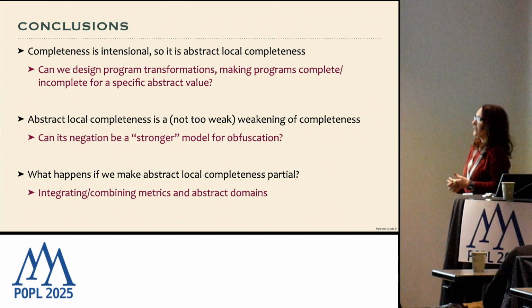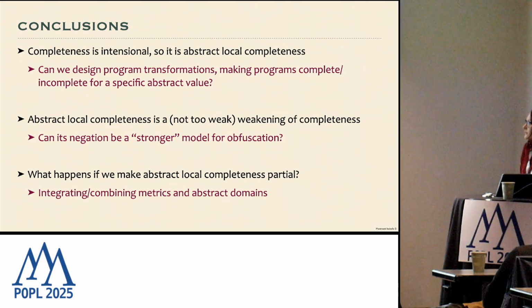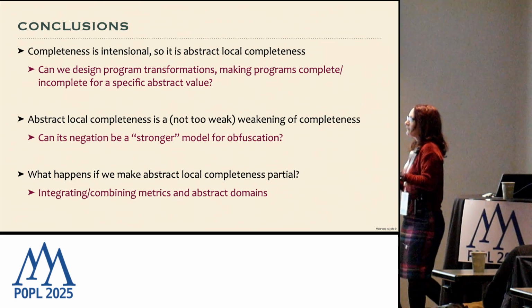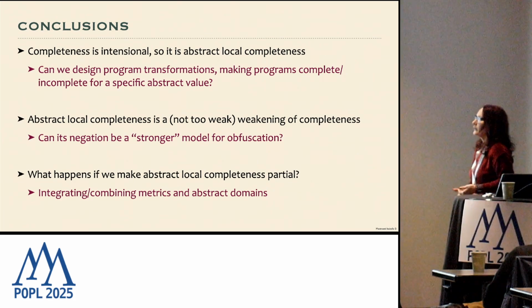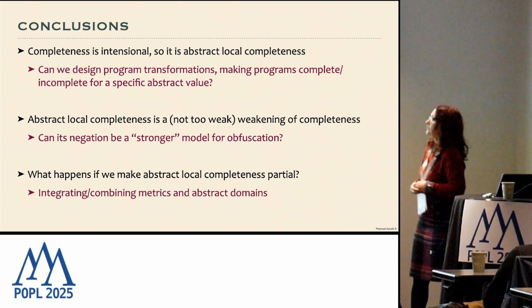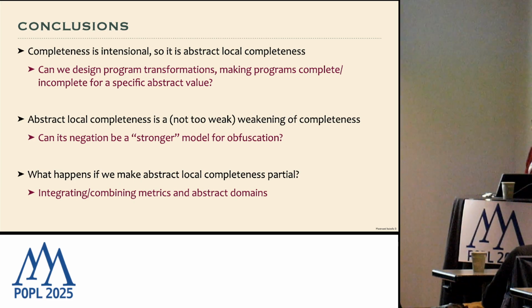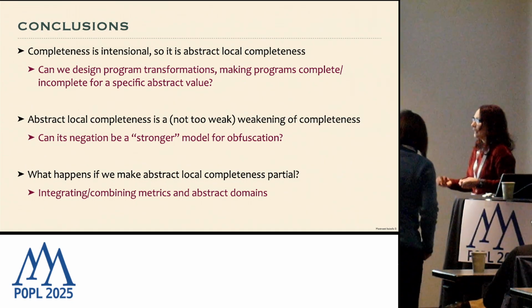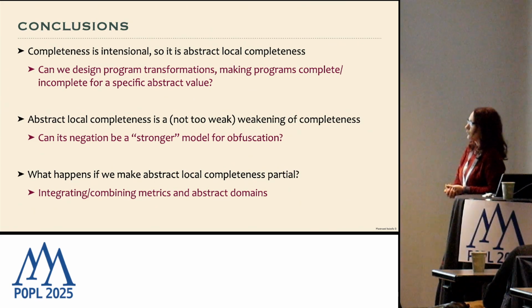Anyway, the fact that it is intentional may also be exploited for other interesting results. So we can try to design program transformations for making a program complete or incomplete for a specific abstract value. Some transformations like this exist for global completeness, and for abstract non-interference. So maybe we are able to characterize them also for abstract local completeness. Why could this be interesting, for example, for incompleteness? Because it has been shown that completeness is a way of characterizing, for example, obfuscation: if we want to obfuscate a program, we just make it incomplete with respect to what we want to hide.